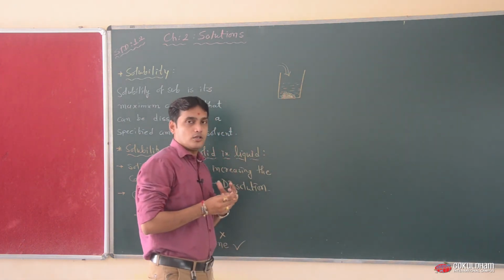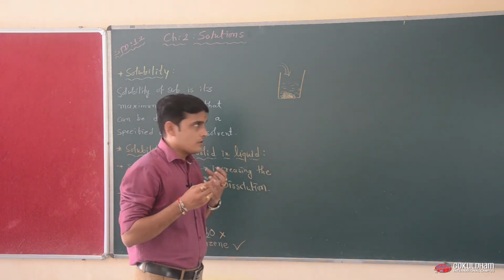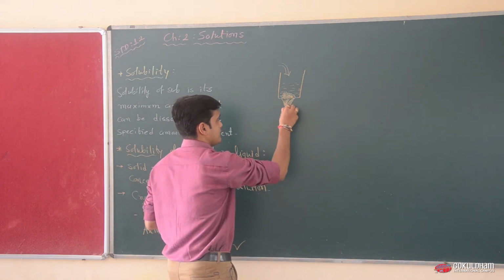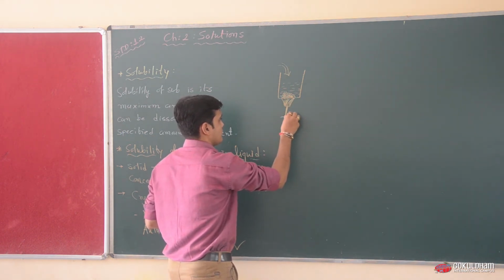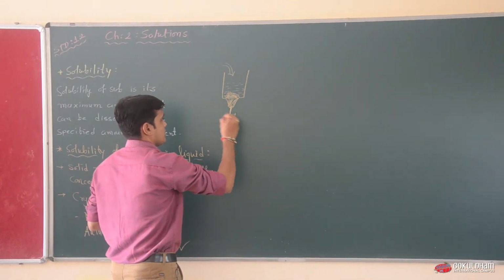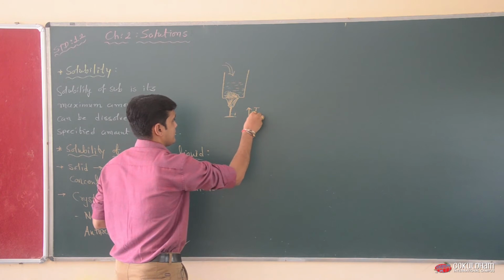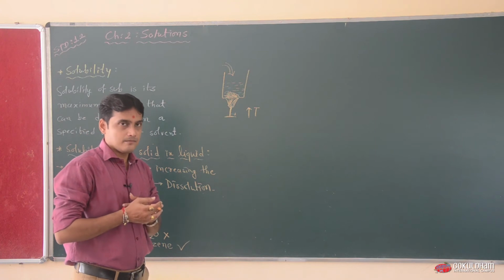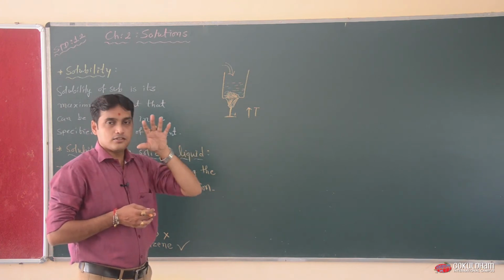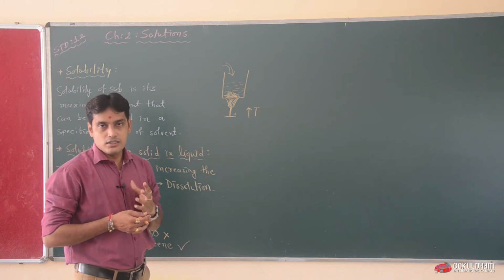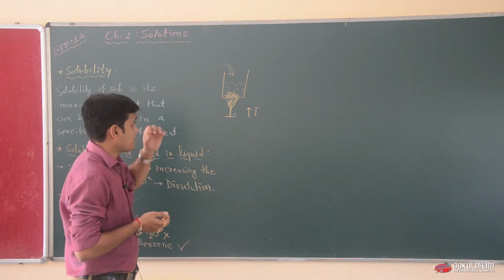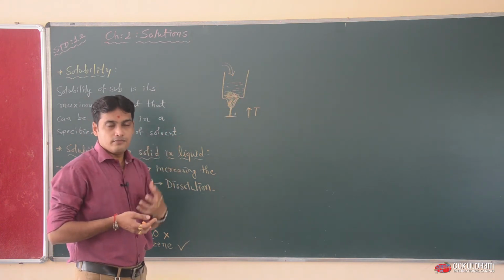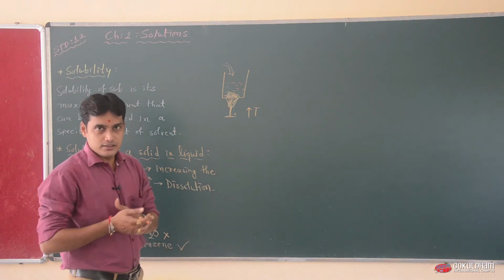Some percentage of solute will dissolve at room temperature, but when we increase the temperature of this beaker, the solubility of the solid will also increase. So when we increase the temperature, the solubility of a solid in the solvent will increase. If we lower the temperature, the solubility decreases.